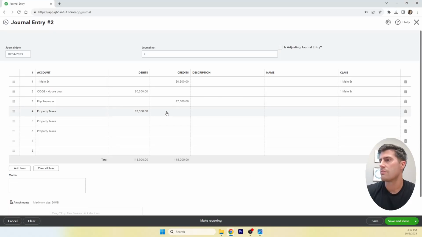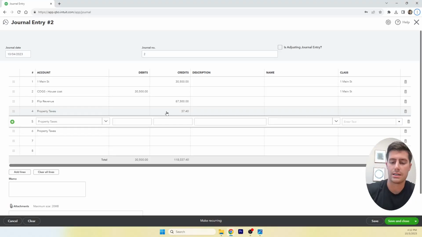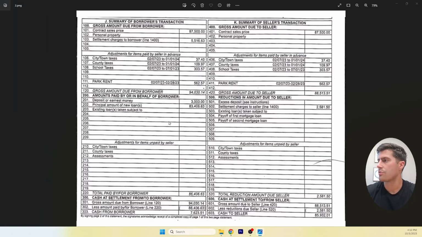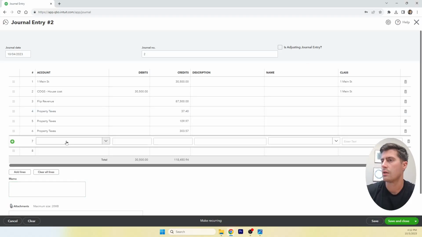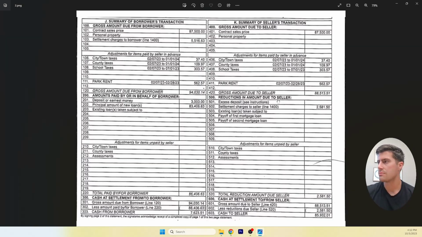So we have 37.40, 109.97, and 303.57. And then we have rent that was prepaid for 562.57.